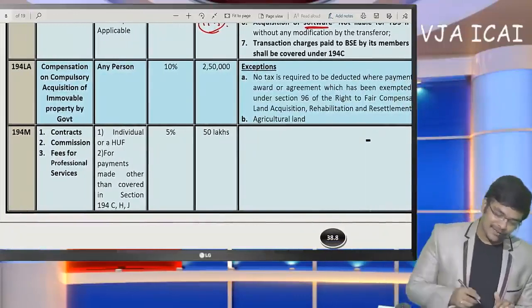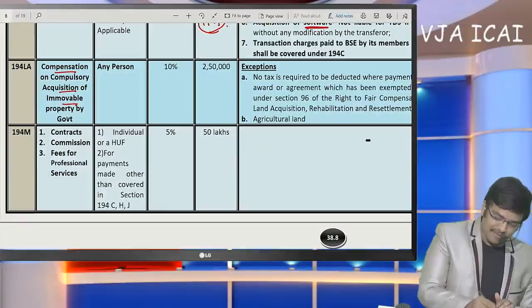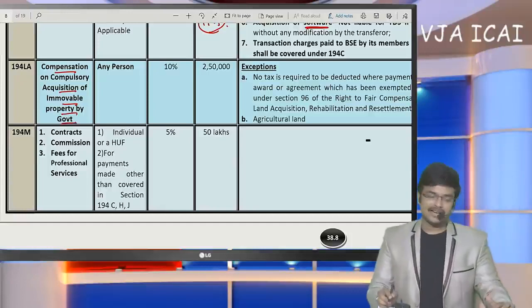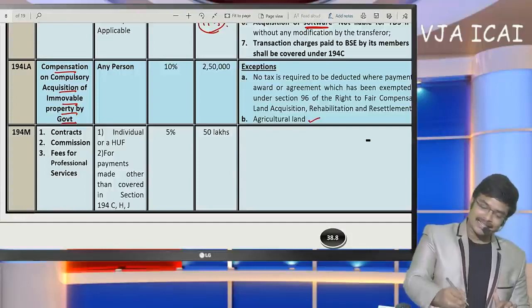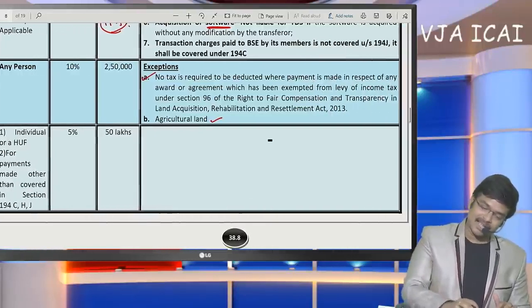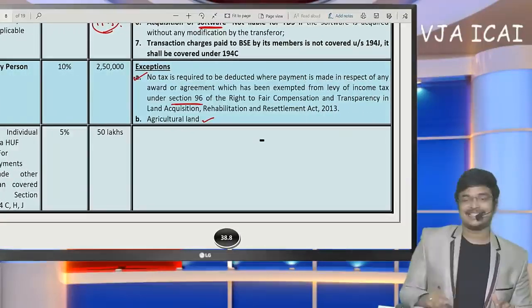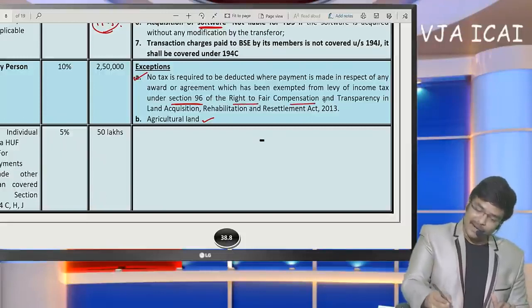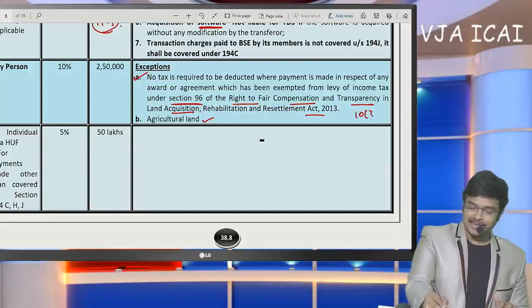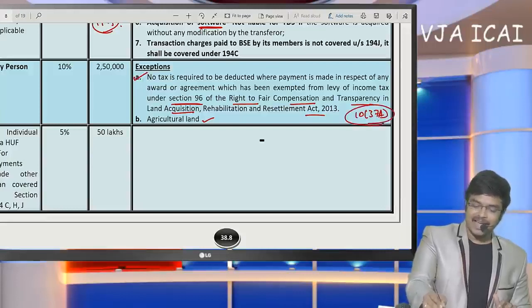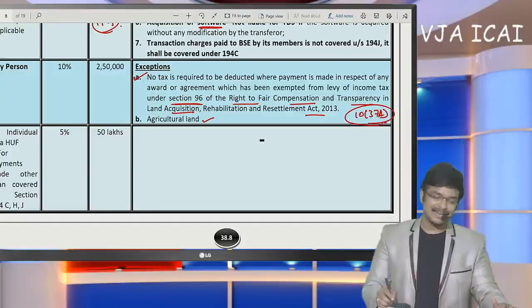And next, 194LA, compulsory acquisition of immovable property by the government. Sir, if the government is going to make compulsory acquisition, other than agricultural land and other than exemptions, I have discussed it in section 96 of the Right to Fair Compensation and Transparency in Land Acquisition Act, where I have discussed that APCRD acquisitions were exempt under section 10 subsection 37A.